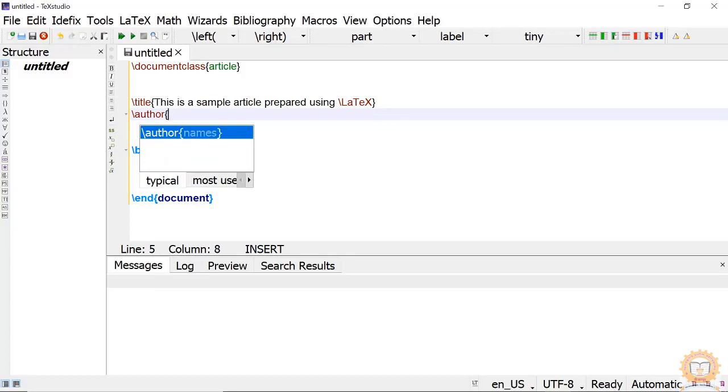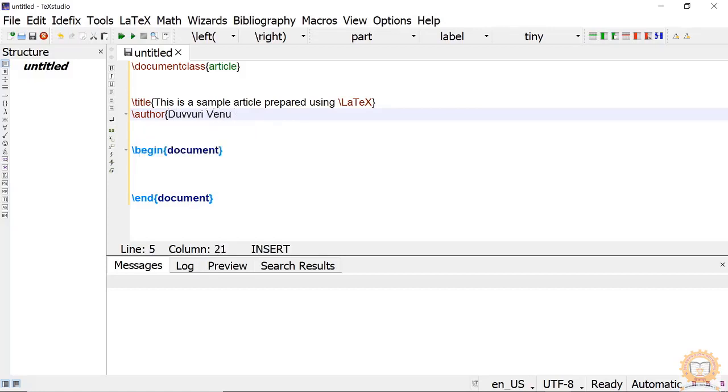Okay, we can give more than one name also. So at present we give only one name. Then two backslashes, as we have already seen yesterday. It is a carriage return. Then Banaras Hindu University. Okay, then Varanasi.